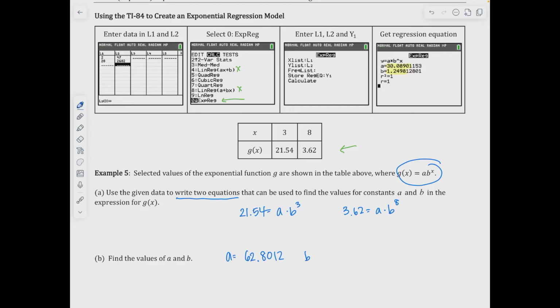And then my b value is 0.6999. Okay, and so it just continues off. So I just cut it off to 4 decimal spaces there. So that's how I would do example number 5.